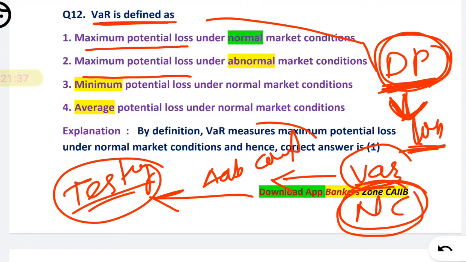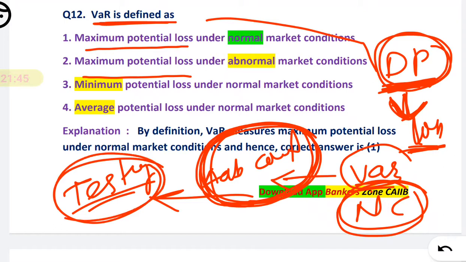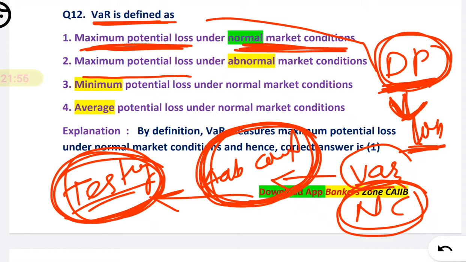It is not applicable for the abnormal condition. So to measure the maximum losses at the extreme, in an abnormal condition, we do the testing: back testing and stress testing. So what you have to mark here: VAR is a maximum potential loss in the normal condition. So the first will be correct. The second is wrong because they have said VAR is applicable in abnormal conditions, but it is not applicable in the abnormal.